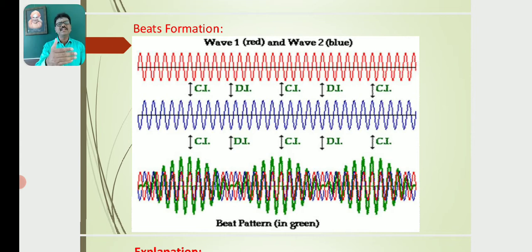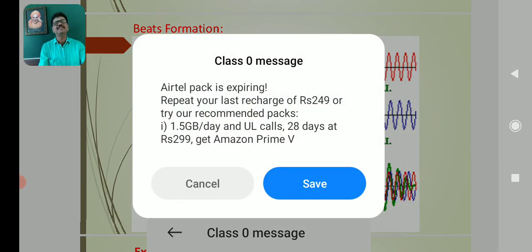As shown in the third diagram, which indicates the formation of beats, somewhere the intensity is maximum, somewhere the intensity is minimum. So waxing and waning means the wave consists of a number of waxings and wanings, a rising and falling in the intensity of light, or the intensity of sound in the case of longitudinal waves.